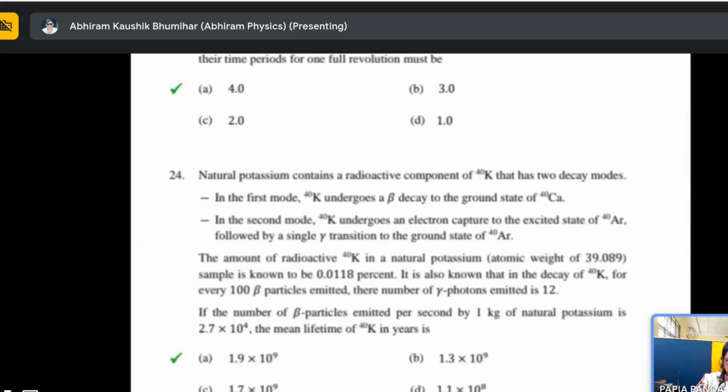The amount of radioactive K40 in a natural potassium sample of atomic weight 39.089 is known to be 0.0118%. It is also known that in the decay of calcium 40, for every 100 beta particles emitted, the number of gamma photons emitted is 12. If the number of beta particles emitted per second by 1 kg of natural potassium is 2.4 into 10 to the 4, the mean lifetime of K40 in years is what?